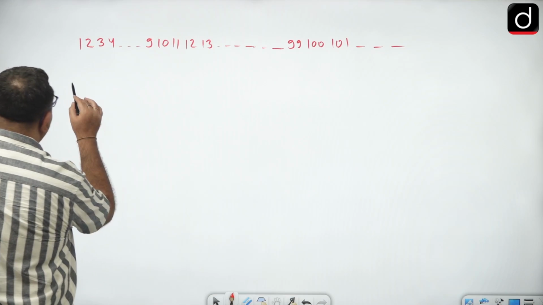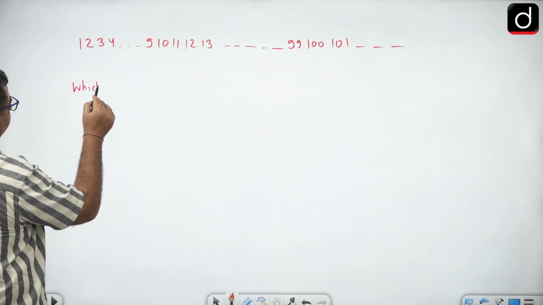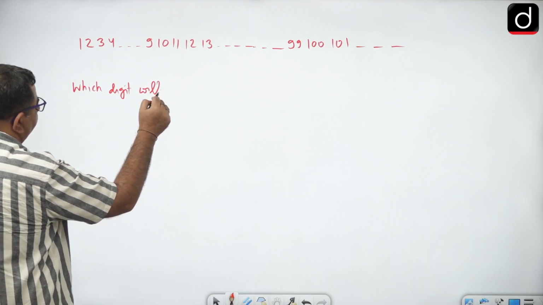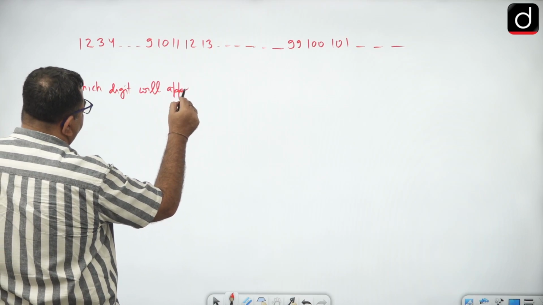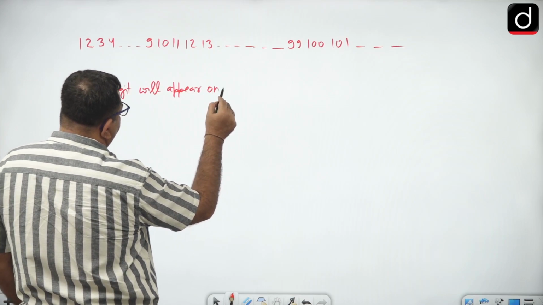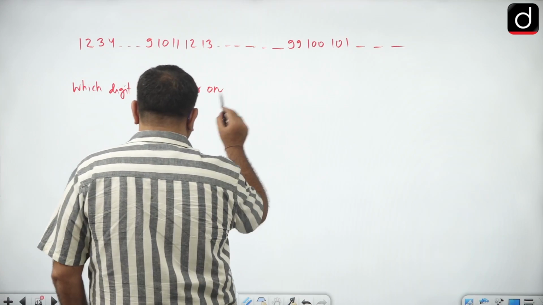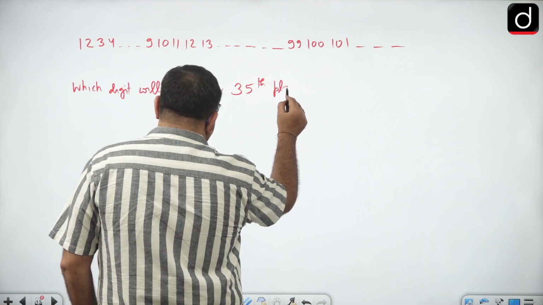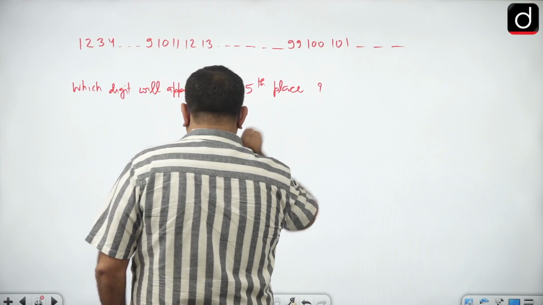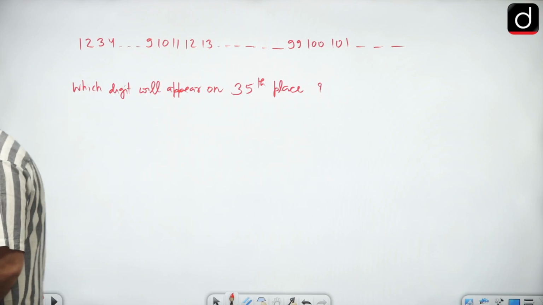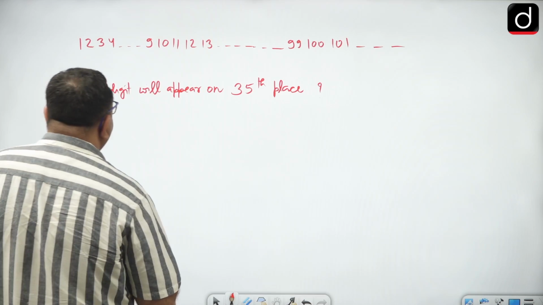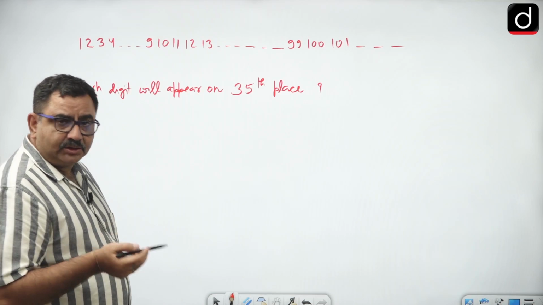So which digit will appear on the 35th place? So the question is, which digit is written on the 35th place? Now how do we think about the 35th place?